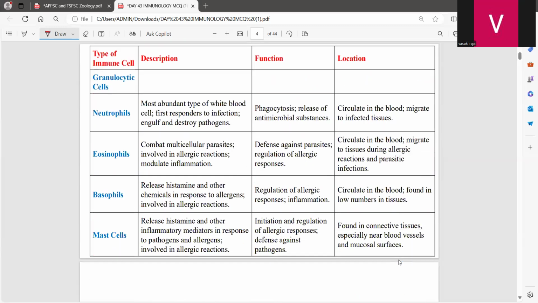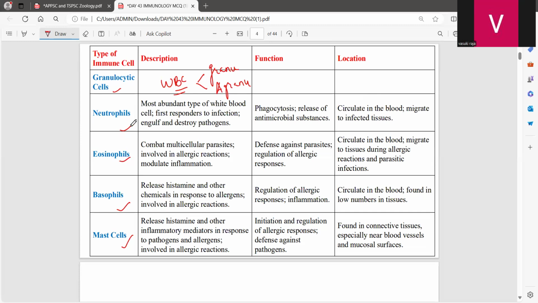Now, we have different types of cells, that is granulocytes. And granulocytic cells have neutrophils, eosinophils, basophils, and mast cells. What are these cells? They are nothing but white blood cells. In white blood cells, we have granulocytes and we have agranulocytes. And these granulocytes specifically is involved in the function of immunology. Okay, it is involved in the immune system.